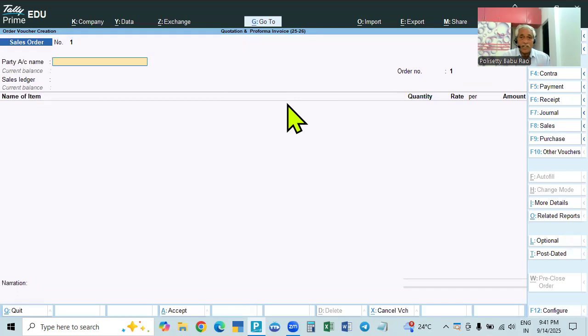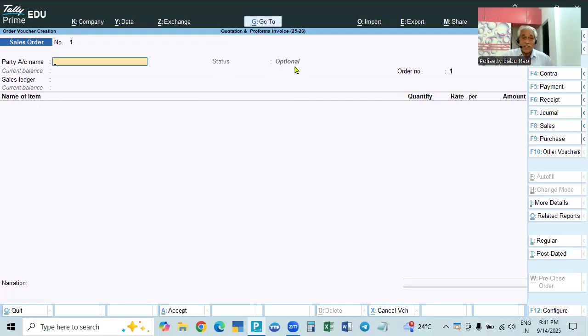This sales order should be made optional. In the beginning itself, we can press Control L to make it optional. The status will become optional. If you click Control L again, it will become regular. So Control L can be clicked to make it optional in the beginning itself or at the end. We will make it at the end. Even if you press Control L now, see, it becomes optional.